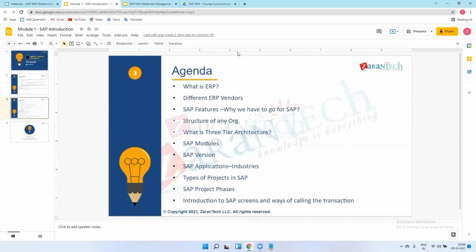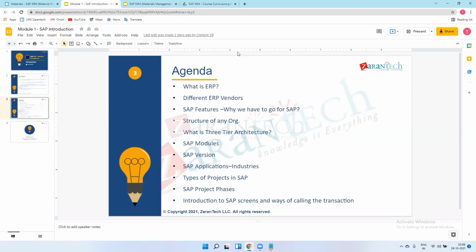After that, we collect all the requirements from the client and note them down in one document. We can call this the business blueprint. I will show you one business blueprint in the next lecture, so you will get to know about it.